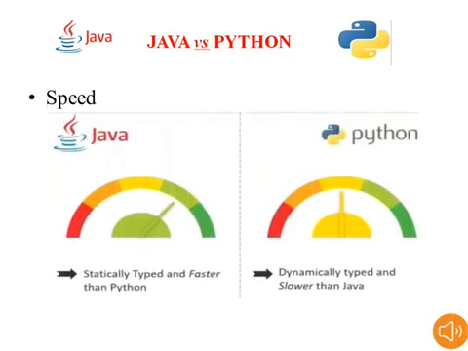Coming to the speed, Java and Python. Java is statically typed and faster than Python. Python is a dynamic programming language with dynamic typing, that's why it is slower than Java. Based on the speed we will give the preference to Java compared to Python. Here we consider only the speed. Suppose our requirement is speed, then we will go to Java, compared to Python. Next,